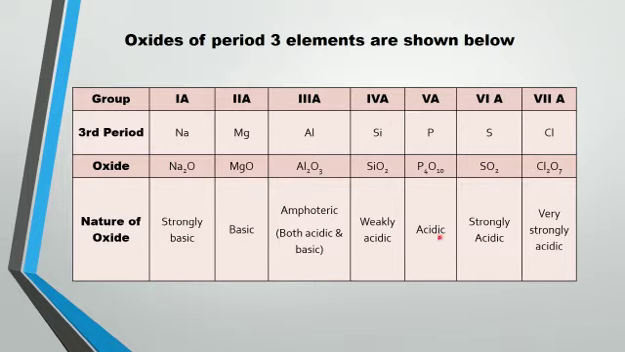Phosphorus oxide is acidic. It means that this is a non-metal, because non-metal oxides are acidic in nature. Similarly, sulfur oxide is strongly acidic, while chlorine oxide is very strongly acidic. So, from left to right, the nature of oxide is changing from strongly basic to amphoteric to strongly acidic.